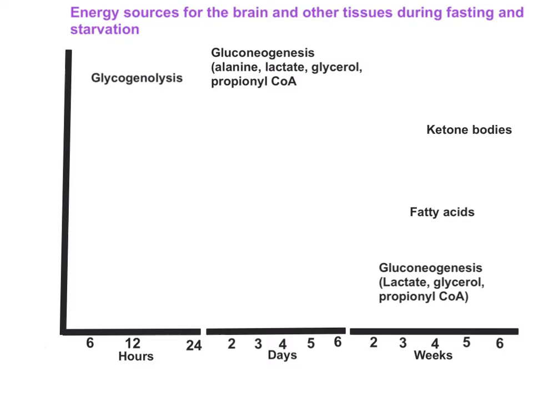The plot I have already drawn here, and on the x-axis I have divided the time into hours, days and weeks. In hours I have divided that into 6 hours, 12 hours and then 24 hours, days from 2 days to 6 days, and weeks from 2 weeks to 6 weeks. Now fasting is considered 8 to 10 hours after meals, and then after 24 hours we call it starvation.